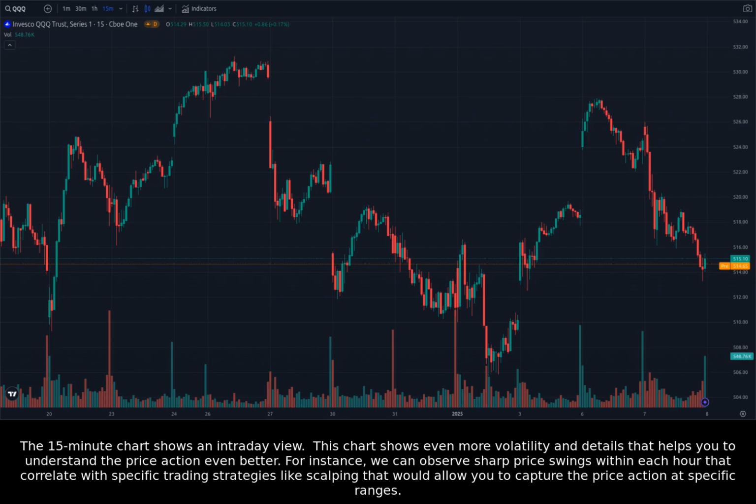The 15-minute chart shows an intraday view. This chart shows even more volatility and details that help you to understand the price action even better. For instance, we can observe sharp price swings within each hour that correlate with specific trading strategies like scalping that would allow you to capture the price action at specific ranges.